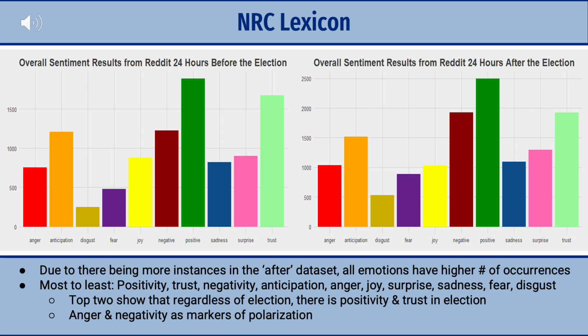Anger specifically is a very strong marker of polarization. People can be angry at the opposite party. People can be angry with how their party is acting. It just shows a really strong emotion and a really strong feeling. Negativity also contributes to this polarization, though negativity is a more general emotion. People could be negative about just the general atmosphere as well, but we see that, again, this is weaker than the general positivity.